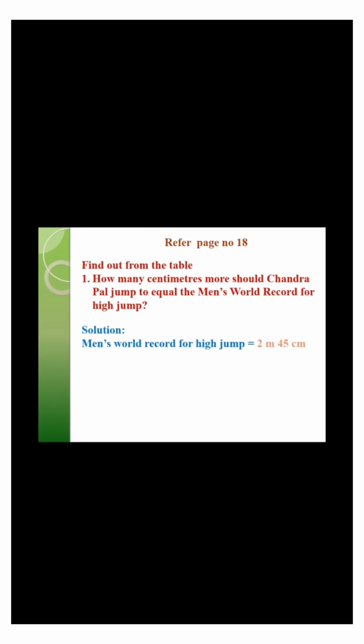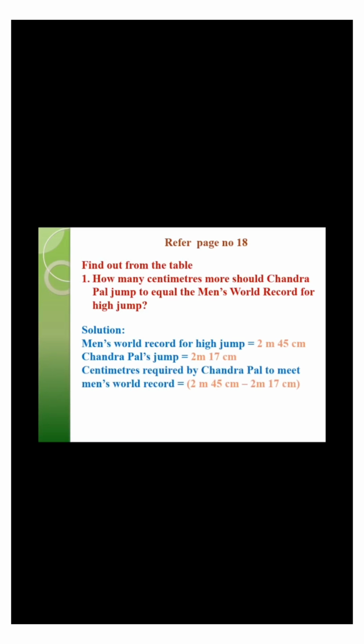Men's world record for high jump is equal to 2 meters and 45 centimeters. Chandra Paul's jump is equal to 2 meters and 17 centimeters.